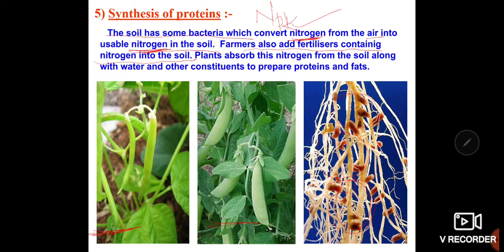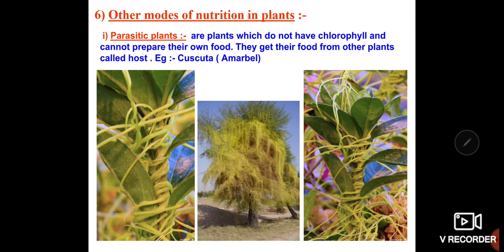NPK: nitrogen, phosphorus and potassium. This is a very essential fertilizer, which is needed for the good growth of a plant. Plants absorb this nitrogen from the soil along with water and other constituents to prepare proteins and also fats. This is how the synthesis of proteins can happen in plants.